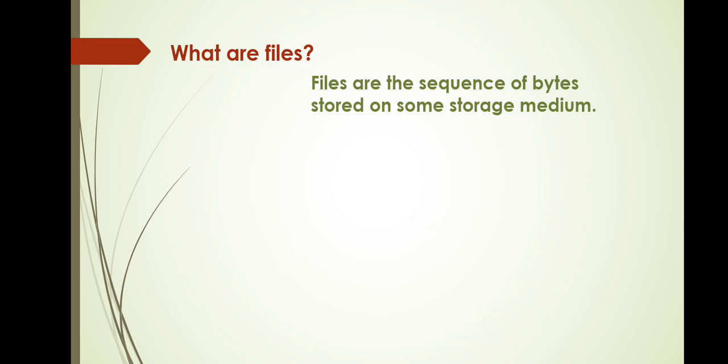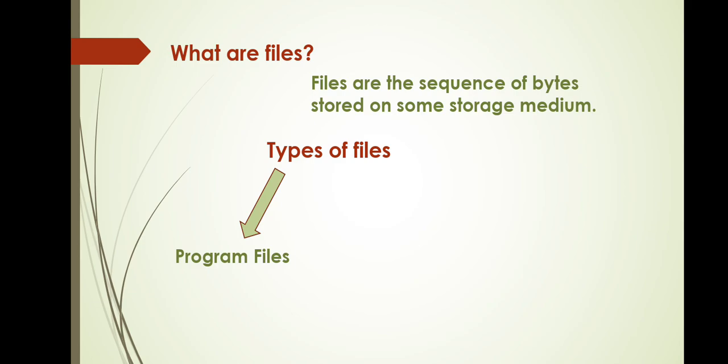Right? When we talk about files, basically there are two types of files. One is your program file. A program file is a file that contains instructions to the computer.